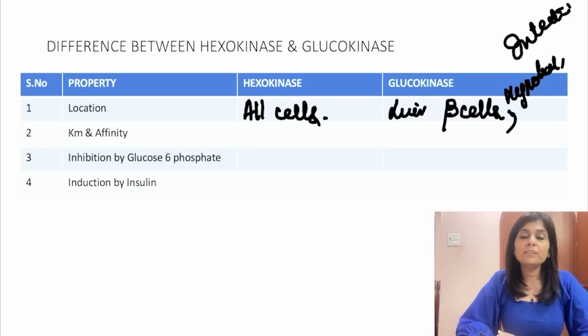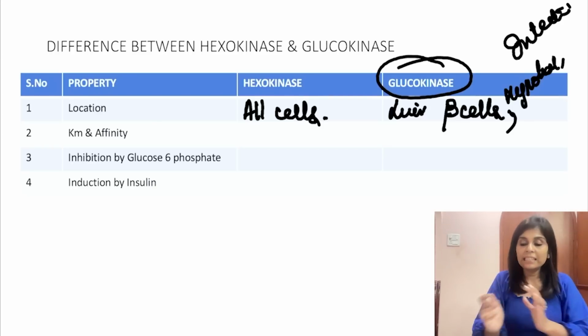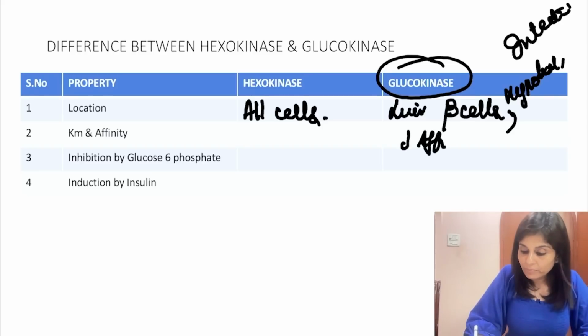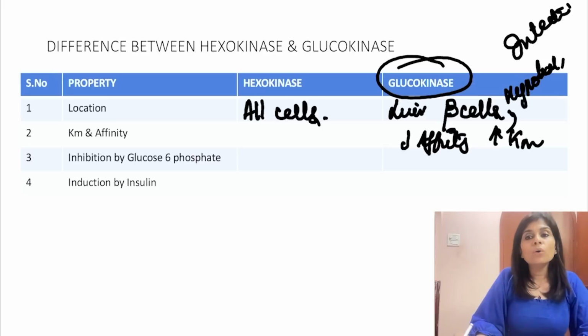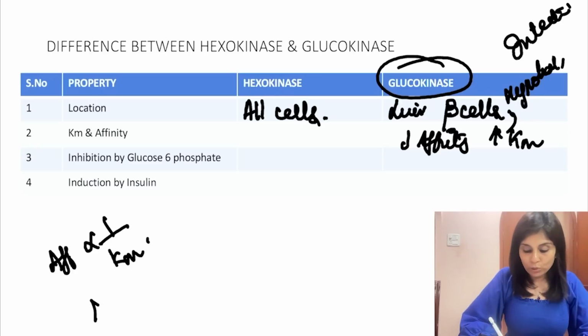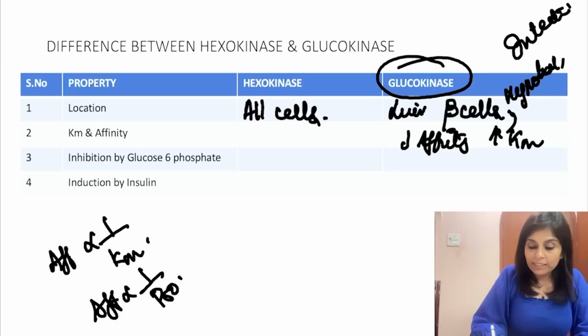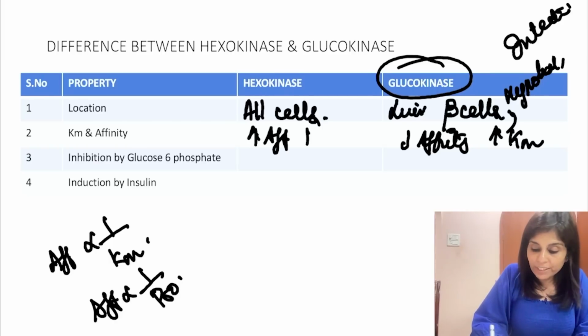The second difference is based on Km and affinity. The special enzyme which I told you is present in very few cells. They exhibit lower affinity, or higher Km. For now, all of you please remember, affinity and Km are inversely proportional, similar to affinity and P50 being inversely proportional. So lower affinity or higher Km will be a feature of glucokinase, whereas hexokinase exhibits higher affinity and lower Km.